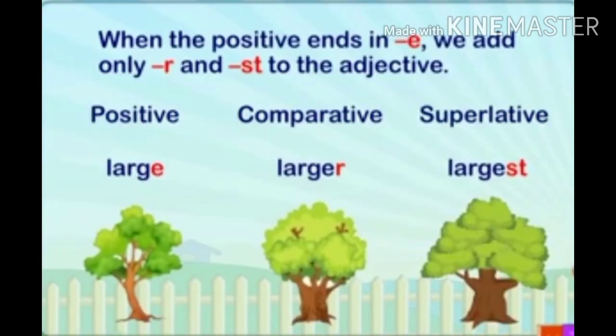Second, when the positive degree ends in E, we have to add only R and ST to the adjective. For example, large, spelling L-A-R-G-E. You can see the last alphabet is E. Simply, you have to add R to the comparative, and in the superlative, you add ST. So it's large, larger, and largest.